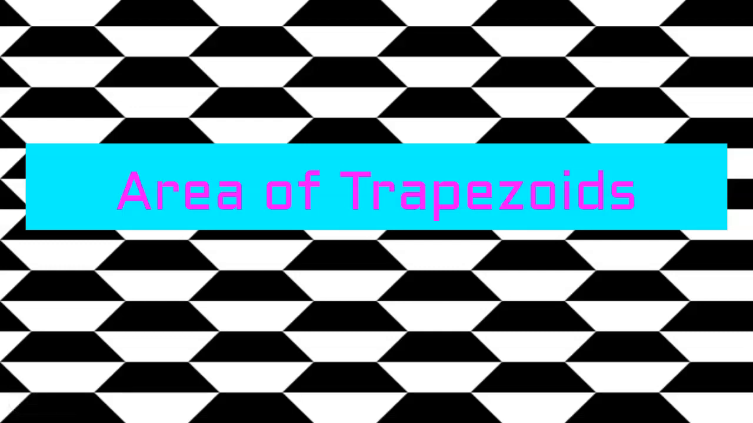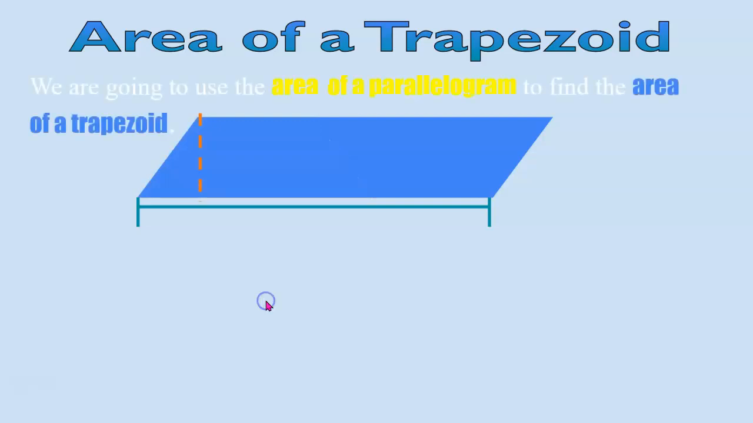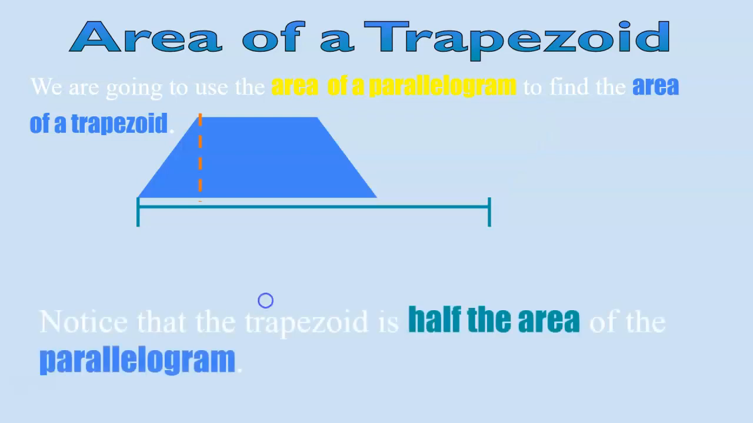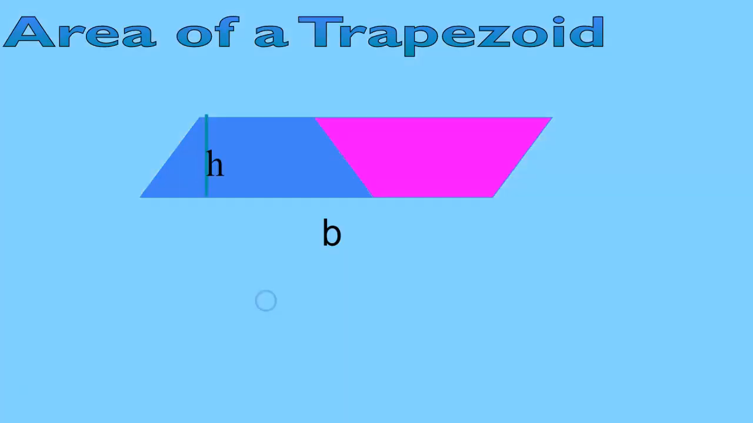Hello, this video lesson will be over area of trapezoids. We are going to use the area of a parallelogram to find the area of a trapezoid. Notice that the trapezoid is half of the area of a parallelogram. It takes two trapezoids to make one parallelogram.